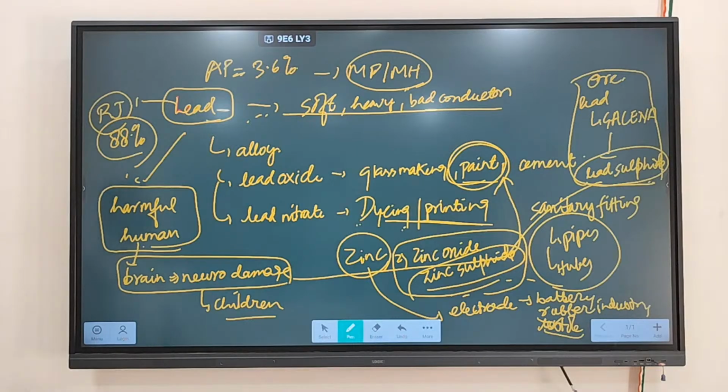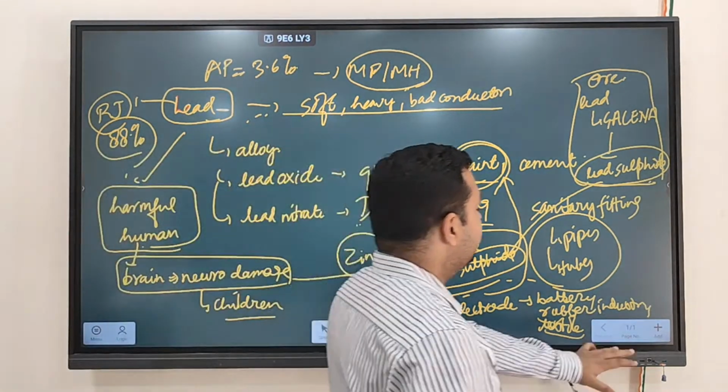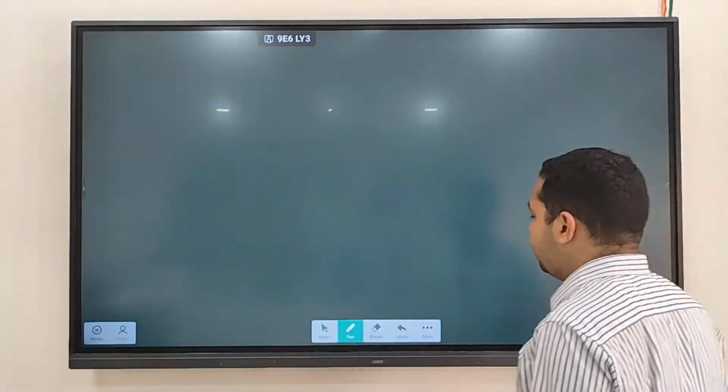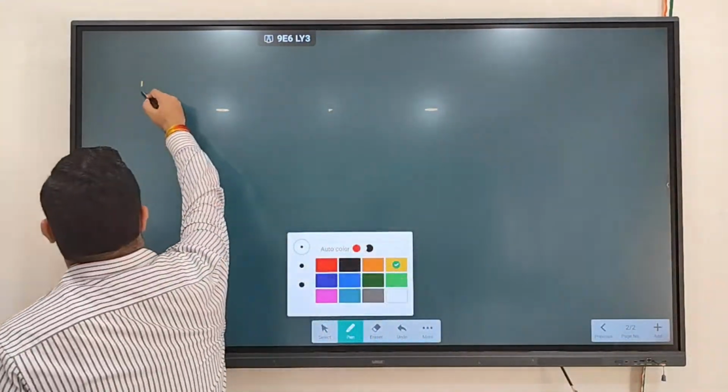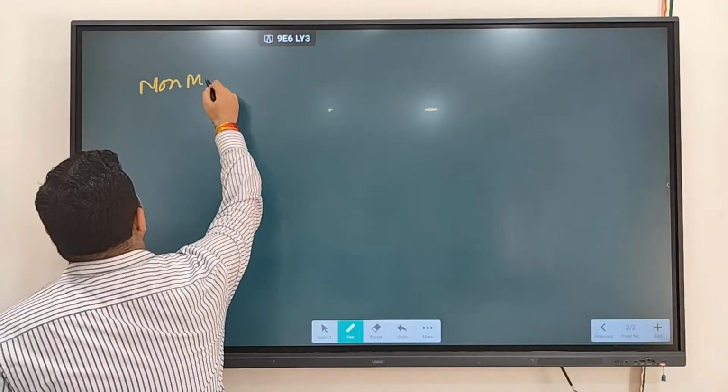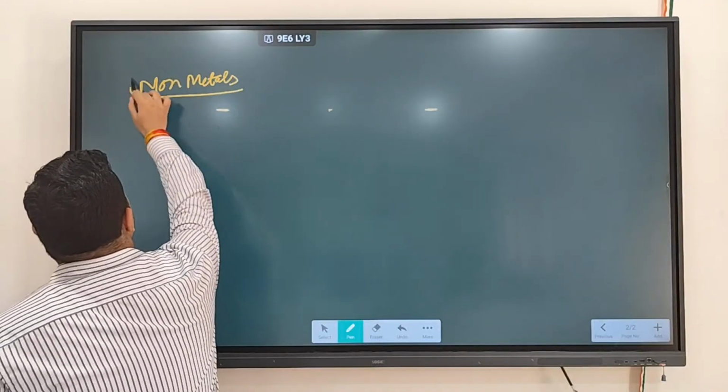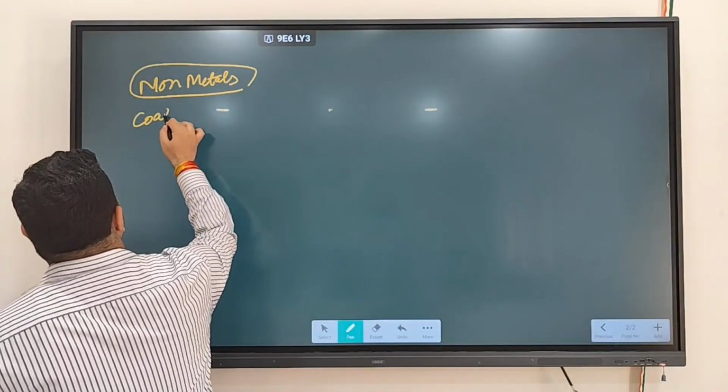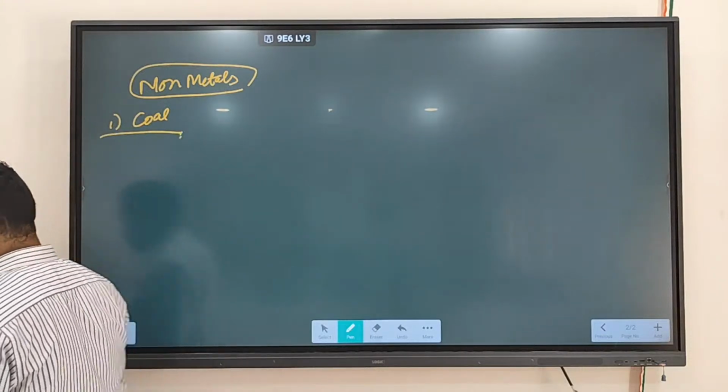Next, we are coming to the non metals. And under that, we have organic. One of the organic that we have is coal.